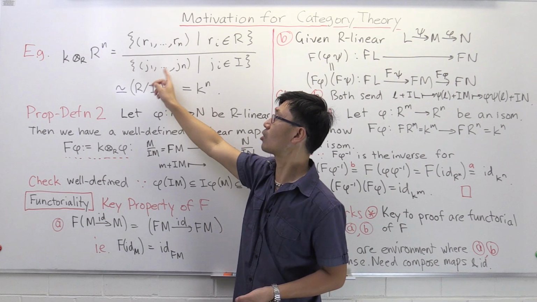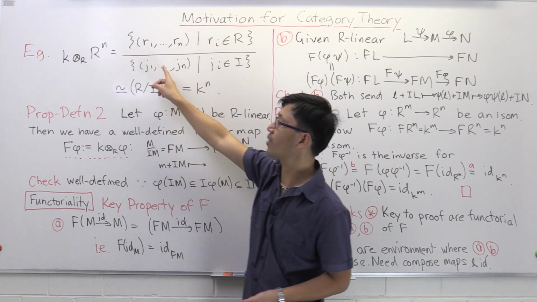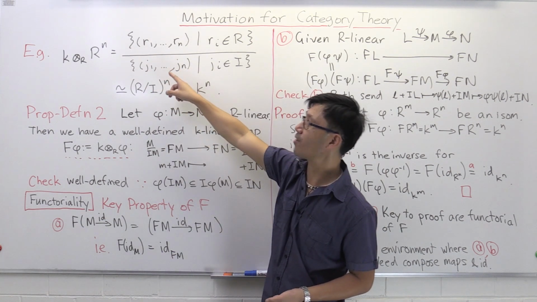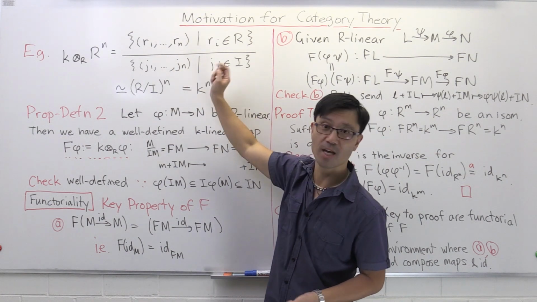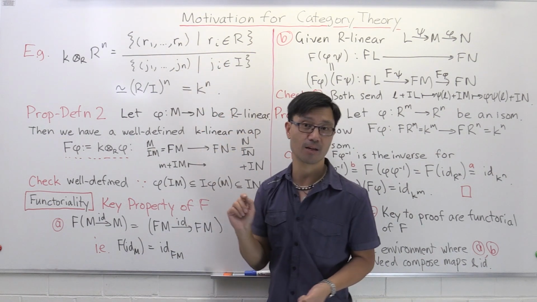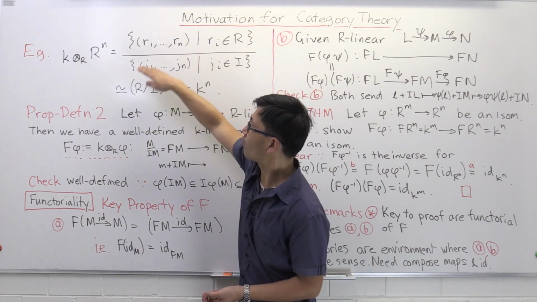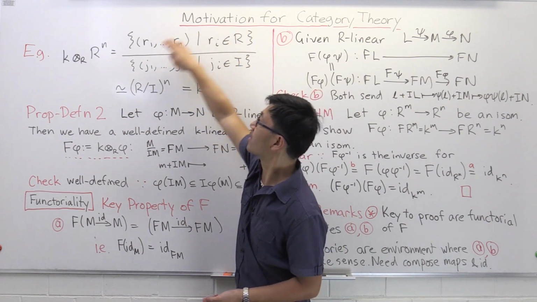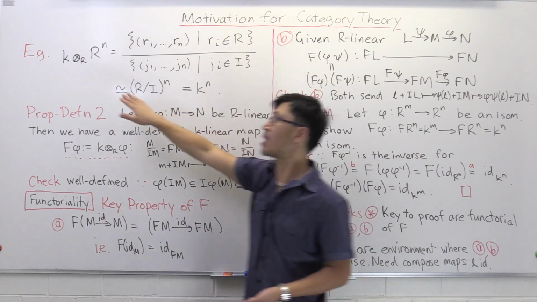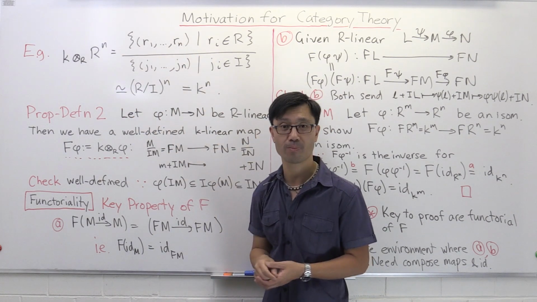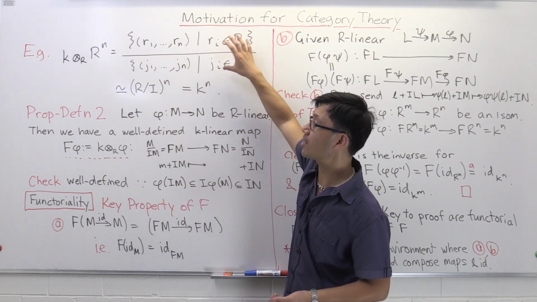In fact, you can take the linear combination J1 times the first basis vector plus J2 times the second basis vector, and so forth, down to Jn to get this particular element here. So basically, now you've got this R submodule of this R module here, and this tensor product is just a quotient of these two. And it's quite easy to see, of course, what this has to be.